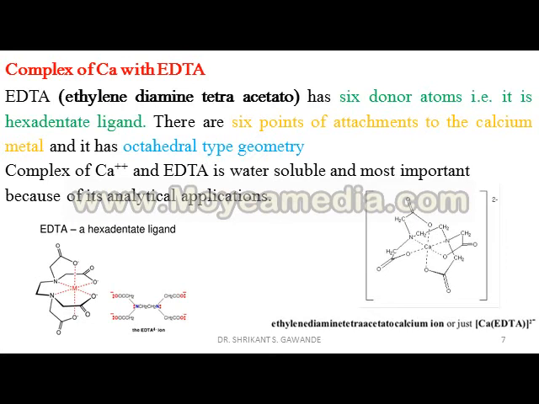Hence there are 6 points of attachment to the calcium metal, and it has octahedral geometry. The complex of Ca2+ and EDTA is water soluble and most important because of its analytical application.